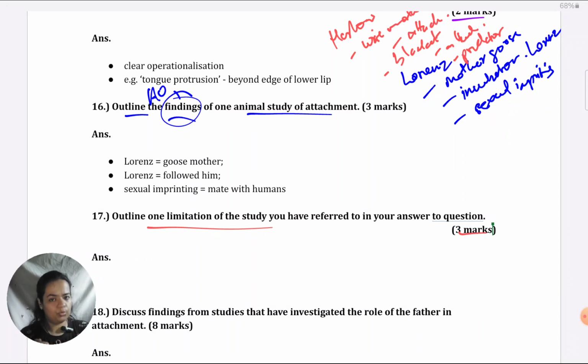Similarly, if I take Harlow, again, generalizability, why Harlow study is not generalizable is because, when it comes to humans, the mother who is feeding is going to be the one which is going to show warmth or emotional bonding as well. So this type of separation of one mother just doing the feeding and one mother just providing contact comfort is very unlikely, because even if humans have nannies, they do provide contact comfort as well. It's not that they just provide feeding to the baby. So the situations which human beings are in are very different from which monkeys were in this study. Or you could also talk about the same similar thing as of Florence, very simple creatures.